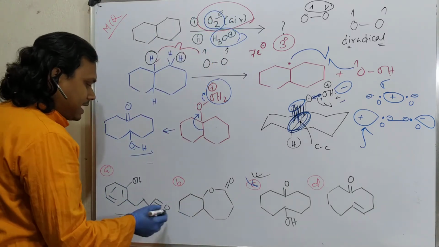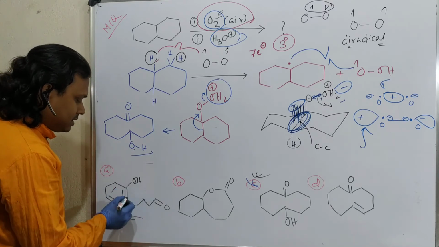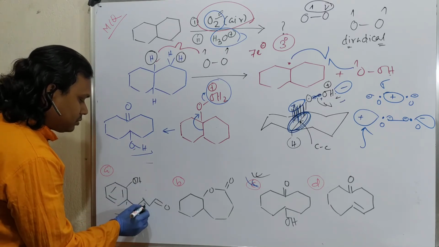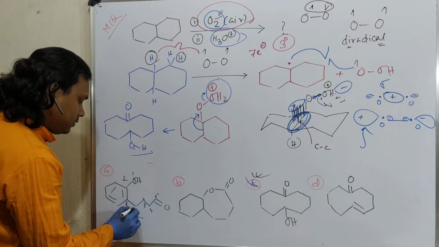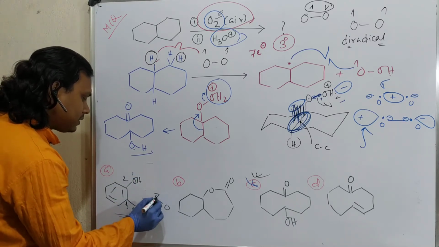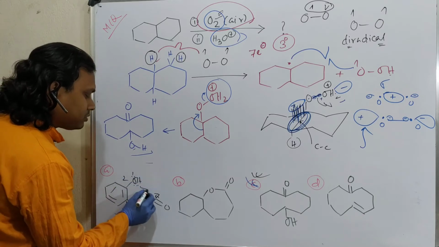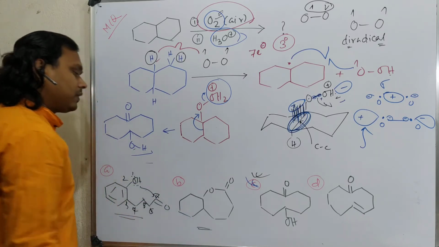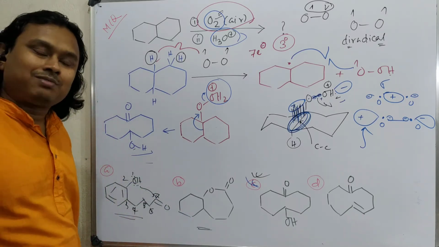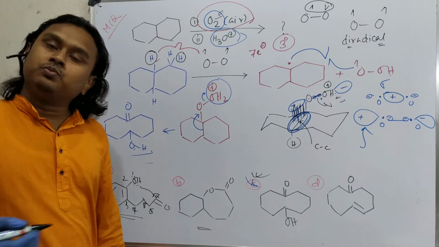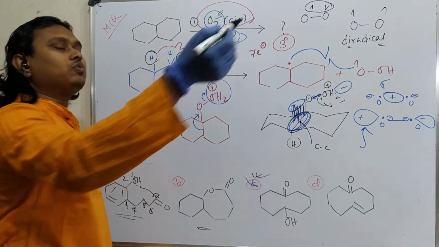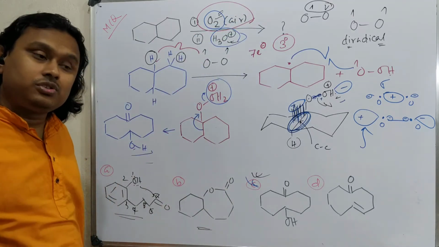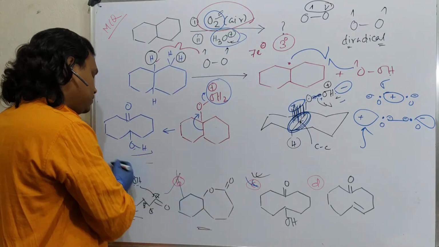Second, this is actually an alcohol. This is C 1, 2, 3, 4, 5, sorry, 1, 2, 3, 4, 5, 6, 7. So actually this is an acetal formation in this case. Okay, for acetal formation, remember one thing, that you need to remove the water. I have given only aqueous acid, very dilute, where the majority is water. Such kind of reactions are not possible.